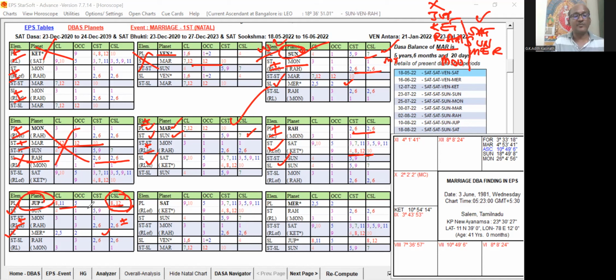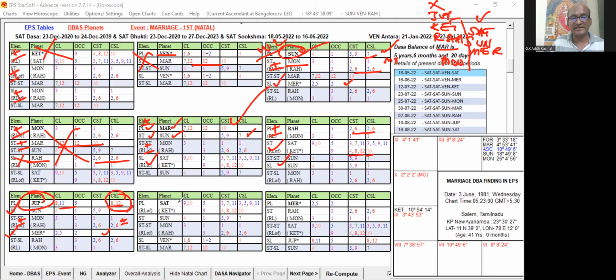It can support the marriage in its own buddhi if the marriageable period is running. But Jupiter itself is not very strong, because that planet is having 8 and 12, and the star lord of the star lord is 6 and 6, and 6 and 6, the star lord of the sublord, is also present. So that way, some weakness is there. So we cannot say that Jupiter itself can support its own marriage during its own buddhi.